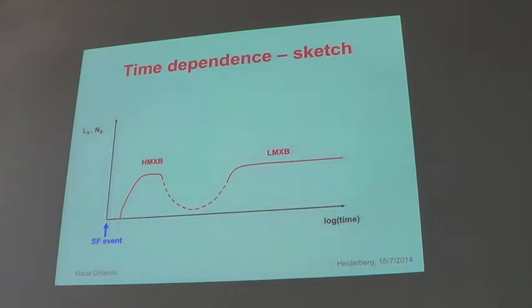Star formation event at time 0, some delay before the first black holes and neutron stars are formed, or black holes, the shortest delay. Then high mass X-ray binaries come into play, then something happens, we are not sure, probably there is a gap. And then low mass X-ray binaries come into play at giga-year time scales, and then they also do something. We're not sure what exactly they do.